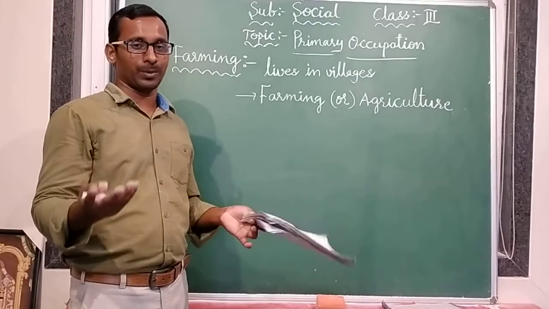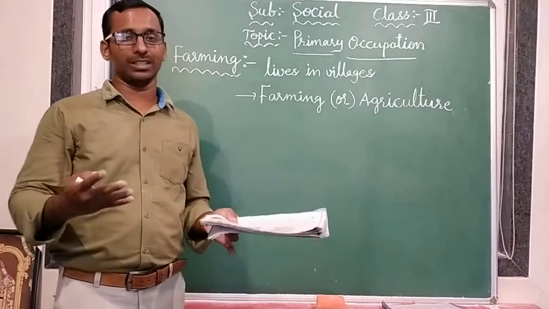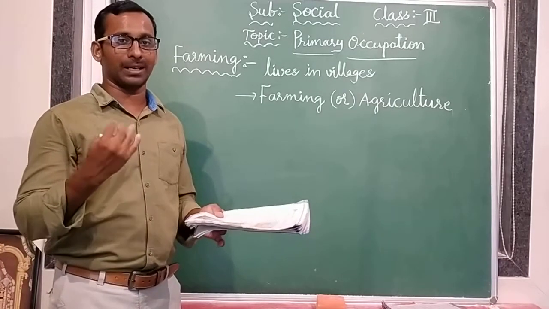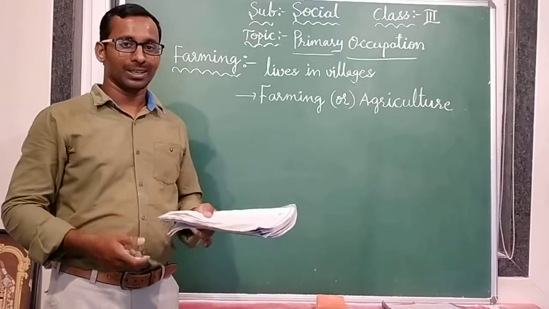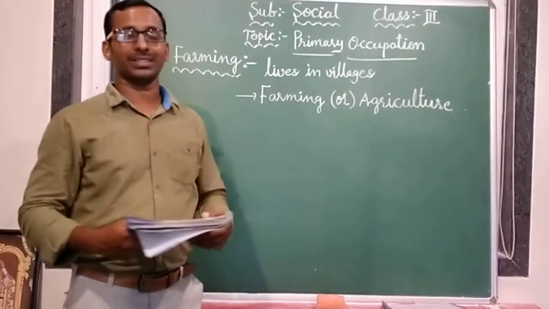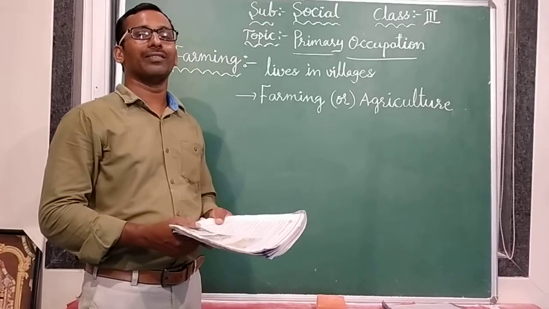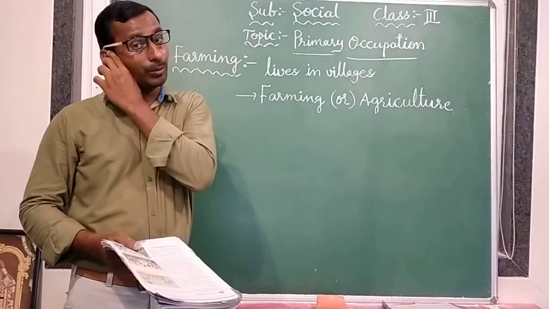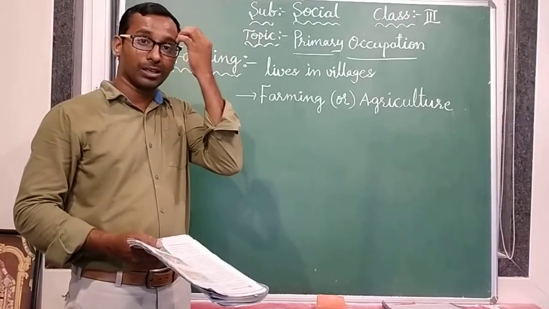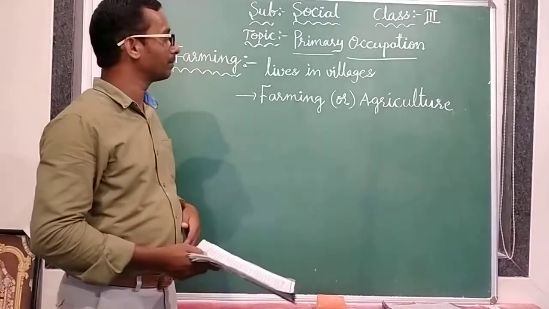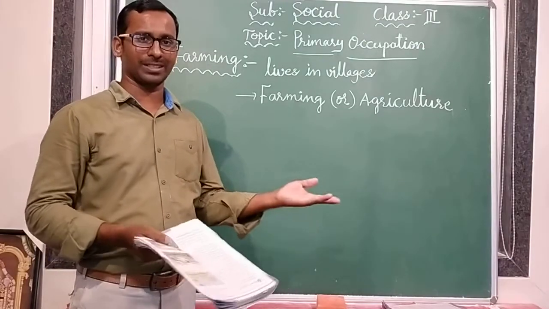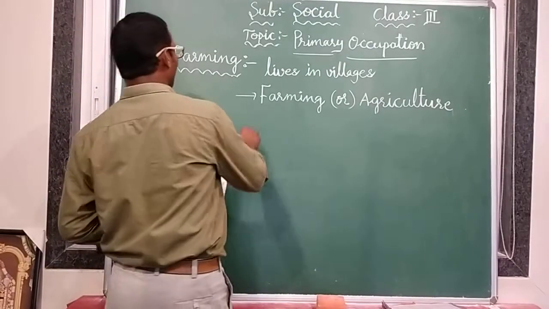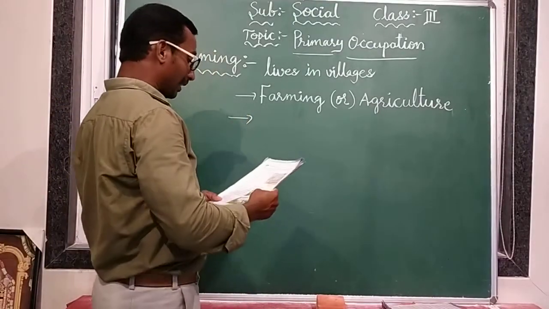Some farmers are growing especially fruit crops like mango, orange, banana, papaya. They are the fruit crops. And some farmers are growing only vegetables. Green leafy vegetables, general vegetables, tomato, bottle gourd. Spices, like ginger and garlic. So they are growing different types of crops. Farmers, examples, what are they?